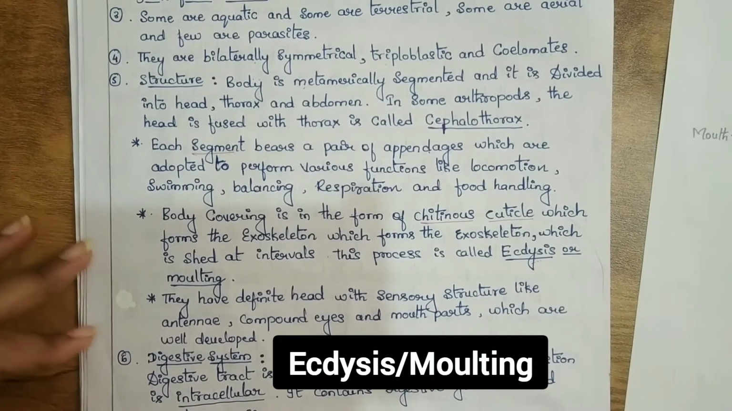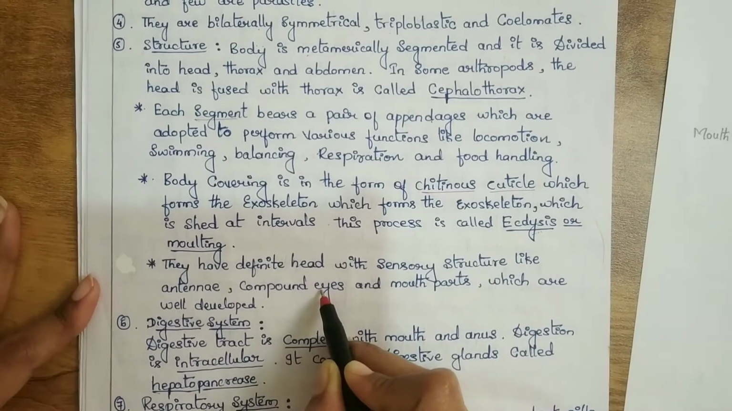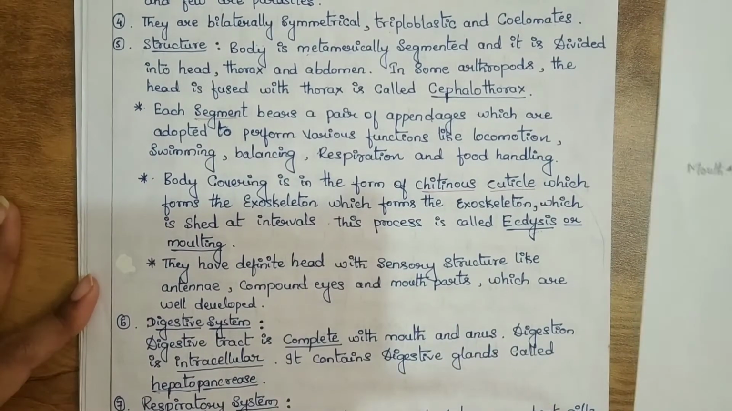Let us move on to the next point. They have a definite head with sensory structures like antenna, compound eyes, and mouth parts, which are well developed in arthropods.